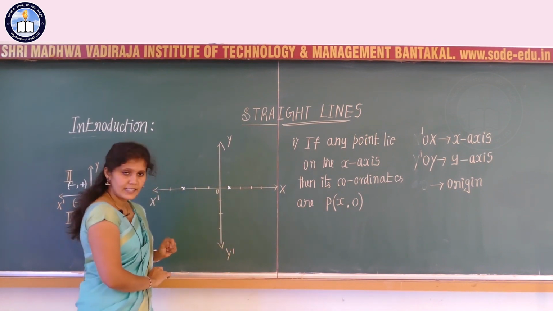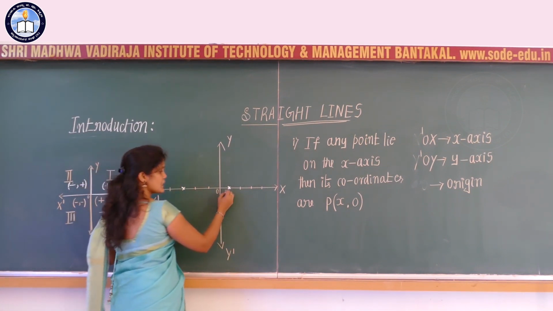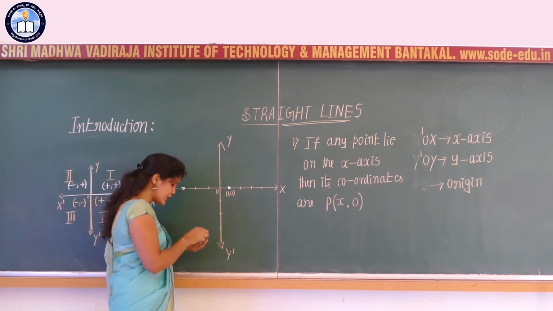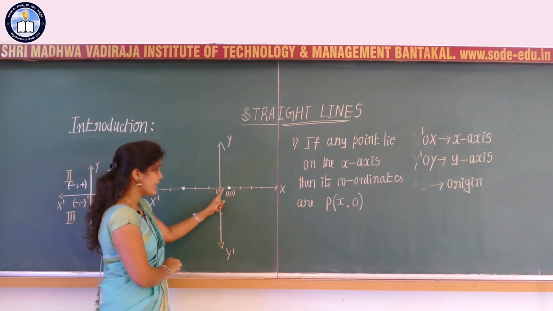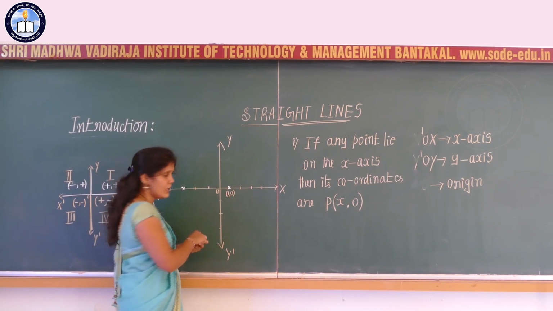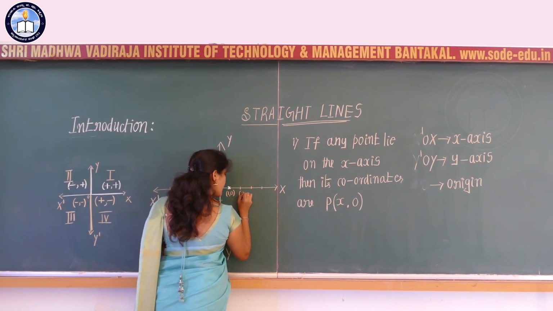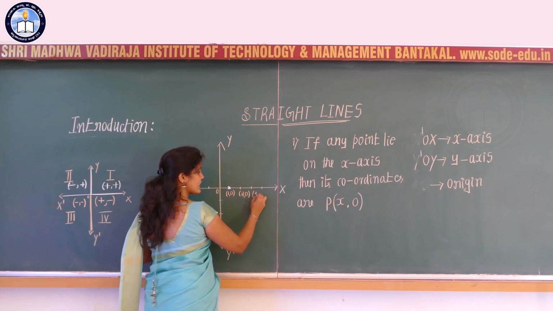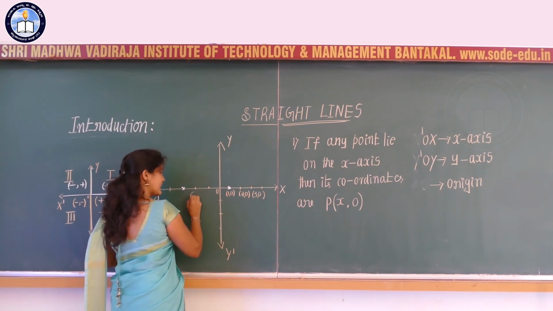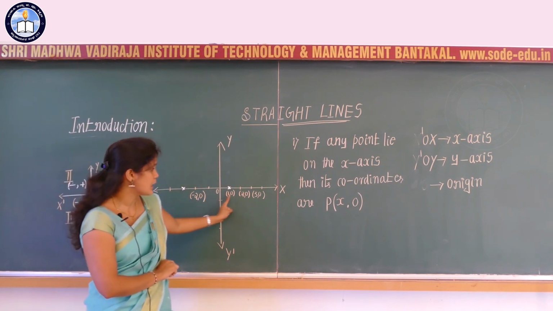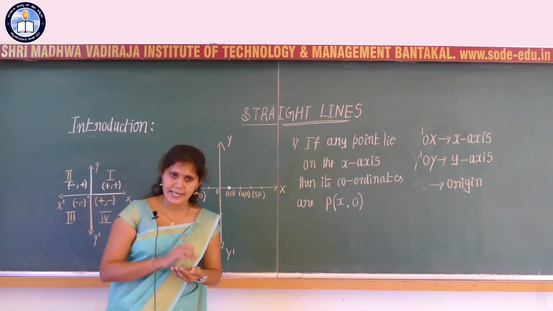So let me consider some examples. This first point I can consider as 1, 0. Why 1, 0? Because the point lies on the x-axis, its x coordinate is present and y is 0. And if we consider the next point, I can write it as 2, 0, or this third point is 3, 0. Somewhere here I can consider minus 2, 0, etc. They are nothing but points which lie on the x-axis.